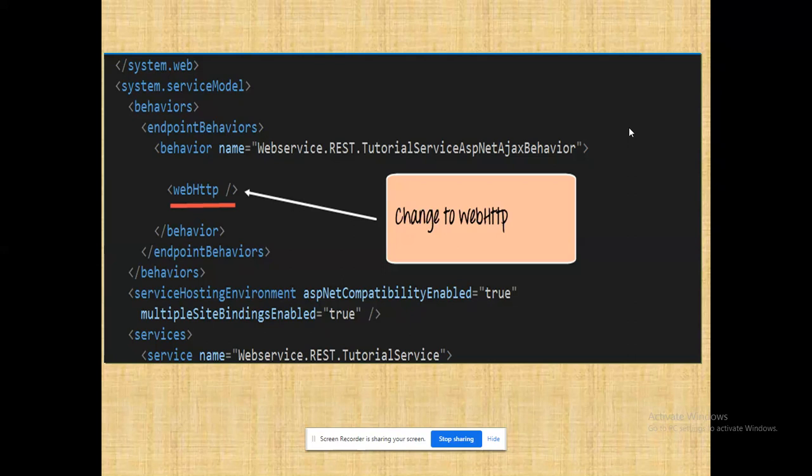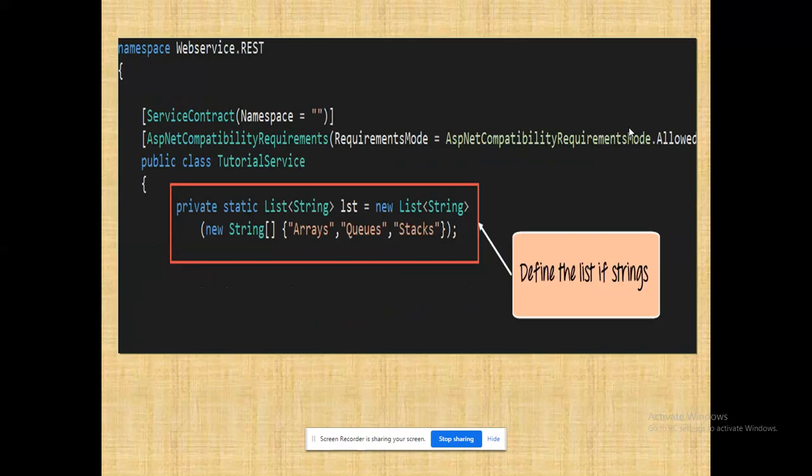It has been mentioned as web HTTP, right? And one more thing, in dynamic servers we will see two types of methods: doGet and doPost. Here also we will be using the post and get methods. Those methods will be identified using this tag. So that's also a major thing that I have to change.